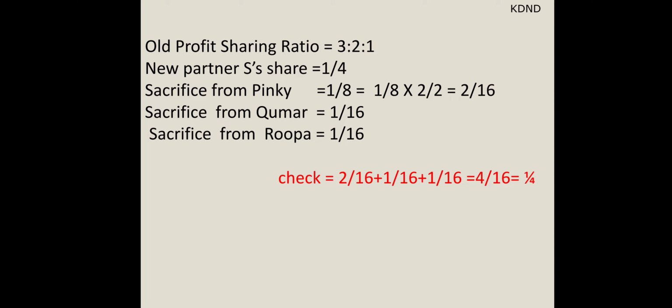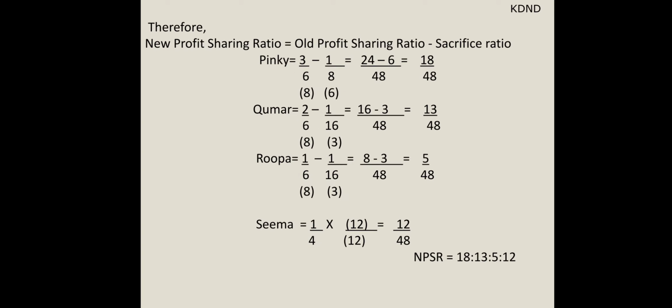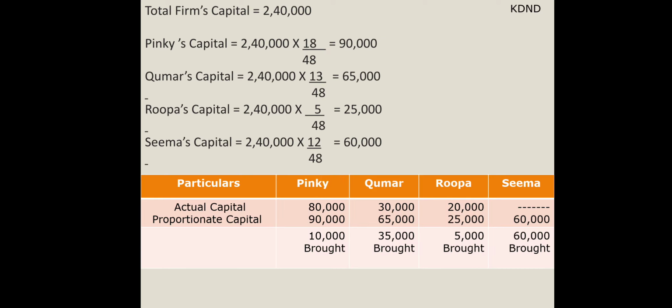And now I have to get only the new profit sharing ratio. So finally I got the new profit sharing ratio as 18:13:5:12. Now as I got this new ratio, the firm's capital they had mentioned is 2,40,000. So now distribute this whole firm's capital into 18:13:5:12. So finally I got 90,000, 65,000, 25,000 and 60,000 respectively.